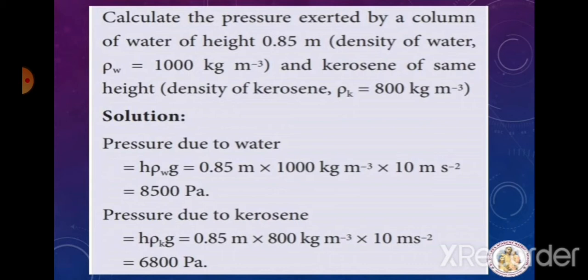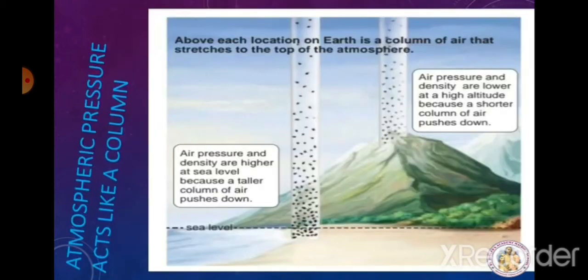So you have to remember this formula. So pressure is equal to what? Pressure due to liquid column, P is equal to rho into height into g. So h rho g. Now we'll learn about atmospheric pressure and how atmospheric pressure acts like a column.